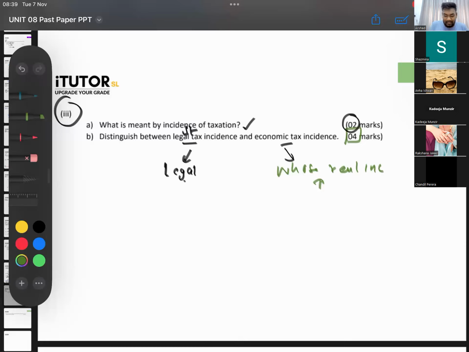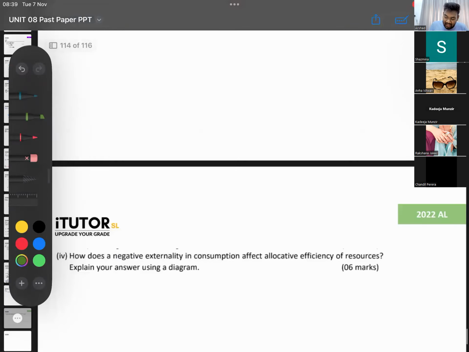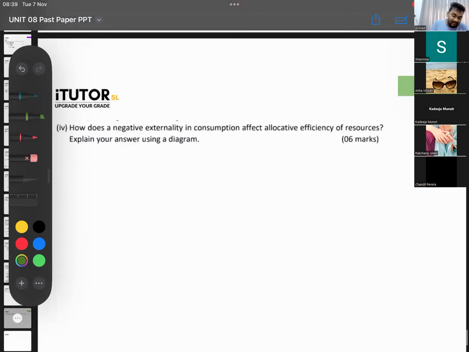Okay. Then the last question. This is something that we already know, guys, so I'm not going into very much detail. We've discussed all of this. How does a negative externality in consumption affect allocative efficiency of resources? Explain your answer using a diagram.